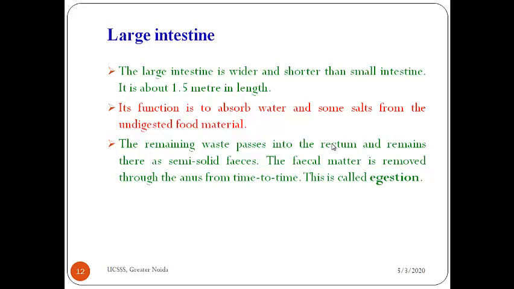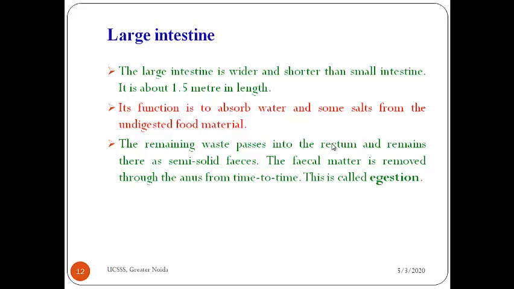First was what is digestion. The breaking down of complex substances into simpler form is known as digestion. Then we have done how this digestion process takes place. There are 5 main steps: ingestion, digestion, absorption, assimilation and egestion.